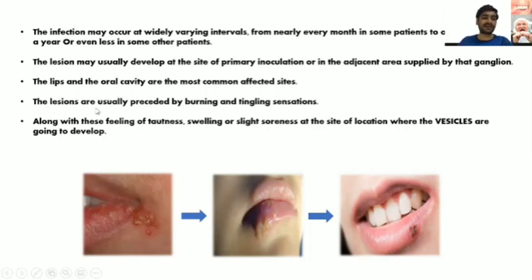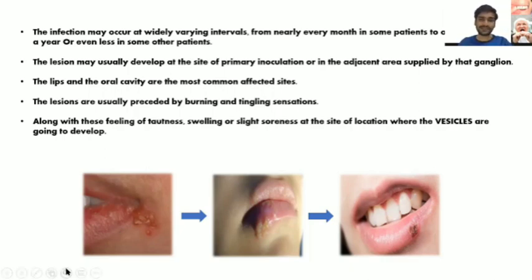Then the lesions are usually preceded by a burning and tingling sensation. In that also we saw erythematous and edematous gingiva. In this also you have burning and tingling sensations. Along with this, there is a feeling of tautness or swelling or slight soreness in the oral cavity, and then in future there will be formation of vesicles around the lips or inside the oral cavity in small minute clusters.